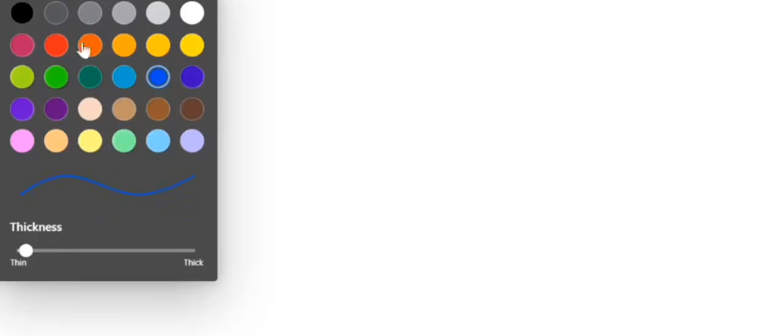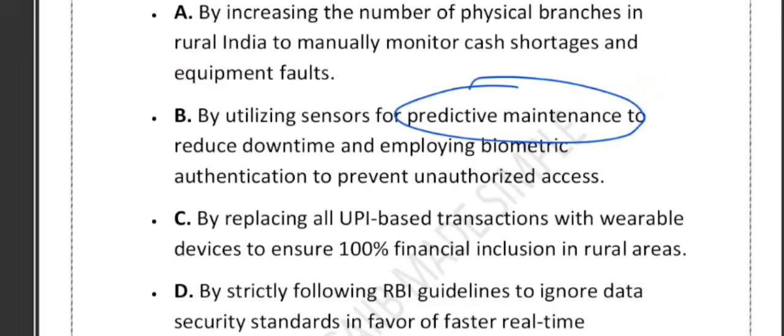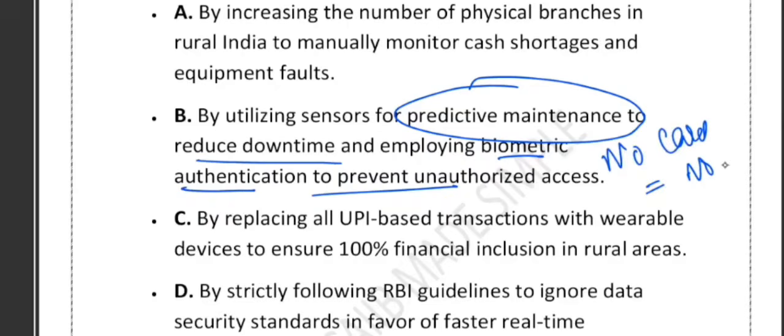How it ensures operational efficiency? Let me explain. Operational efficiency, it ensure some keyword they have mentioned like predictive maintenance. Yes, this predictive maintenance is for ensuring operational efficiency only. Then also we have early fault detection and reduce ATM downtime and lower repair cost. So all these things hint toward the operational efficiency. And for security, employing biometric authentication, right? Then no card simply means no theft. Okay, so B is also correct.